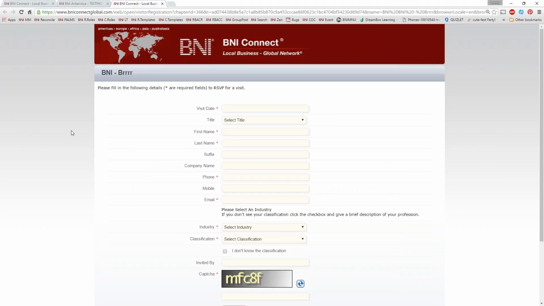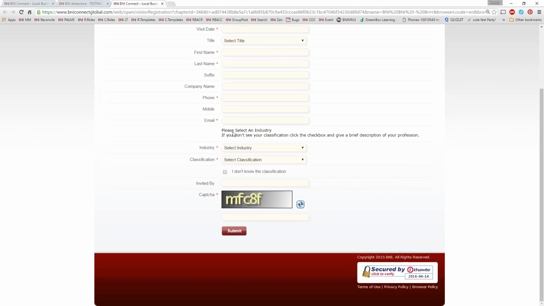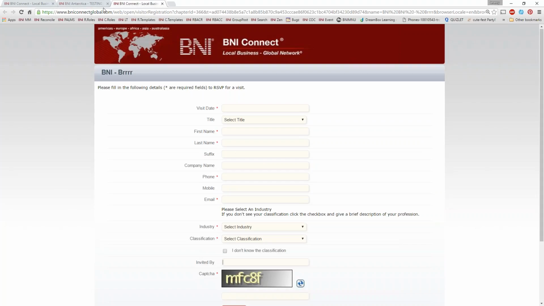Now, this form is, for the most part, identical to the one that you would fill out in the members only portion of BNI Connect. It's just on the public internet side. So that means that anybody can fill this form out and just, again, choose the industry classification, who invited them. In this case, you do have to fill out a CAPTCHA code. You want to make sure that anybody filling this out on the internet is not a robot just trying to spam us and fill us with a bunch of fake information. So we do ask for that CAPTCHA code as well. Once you click enter here, the exact same process happens.